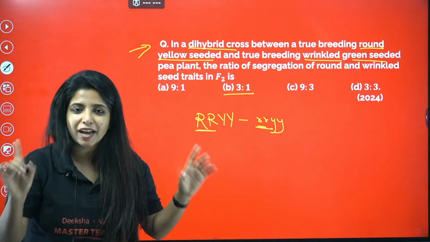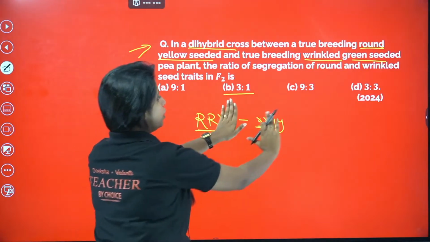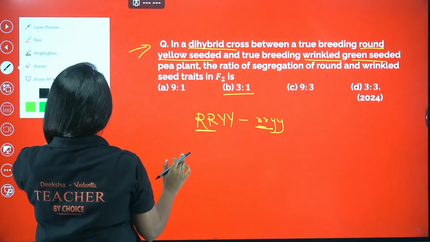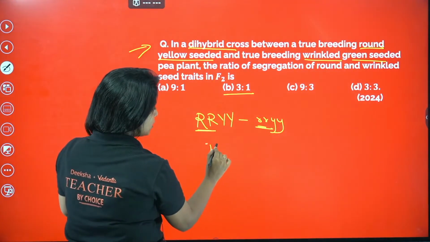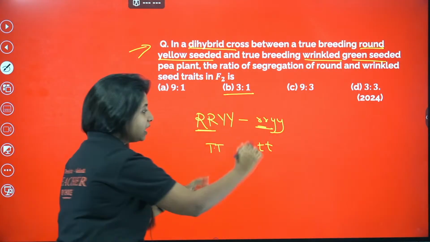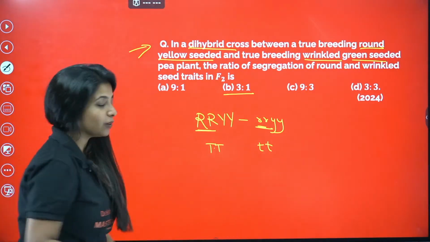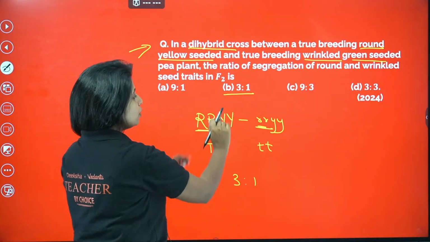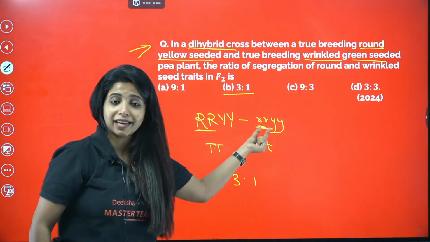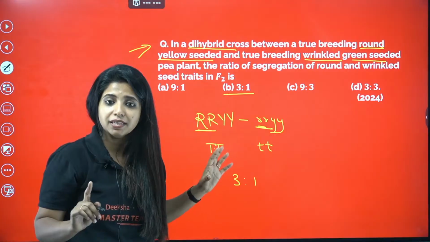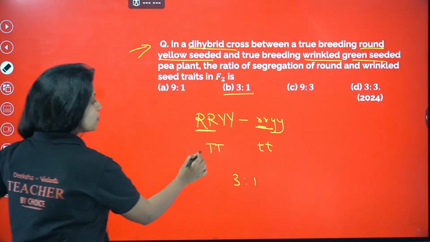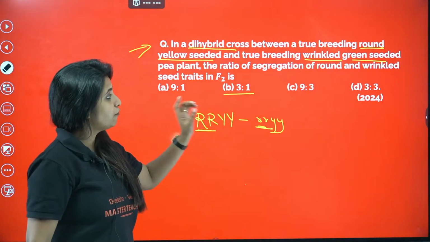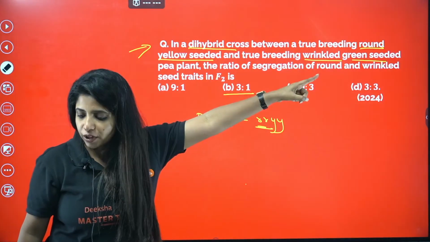The reason being, just imagine this like this: round and yellow, forget about this. Capital Y, doesn't it look like capital T? If I just remove this, doesn't it look like capital T and small t? Whenever you were crossing them, in the next generation, what did you find? 3 of them were tall, 1 of them were dwarf. The same thing happens over here. When you're talking about just one particular character, 2 different traits, you have to follow the monohybrid cross ratio. It is going to be 3:1, talking about the phenotype only.